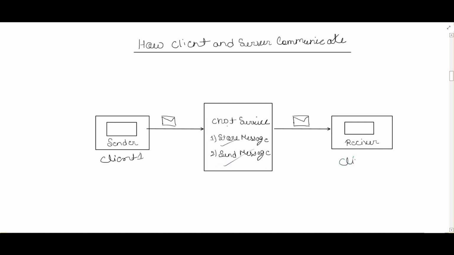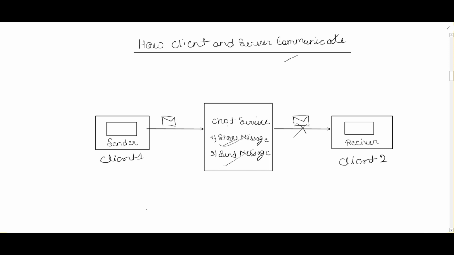So this is client 2. And suppose client 2 is not online, so whatever message is stored in the chat service, when this client 2 comes online, the chat service will send the message to client 2. This is how it works, but we need to deep dive more and understand the communication protocol, because in a chat system that is very important to understand.